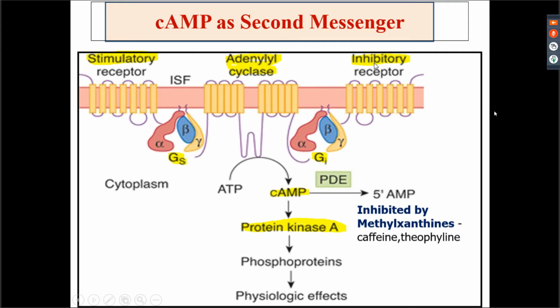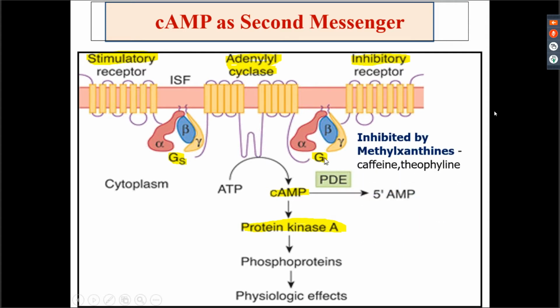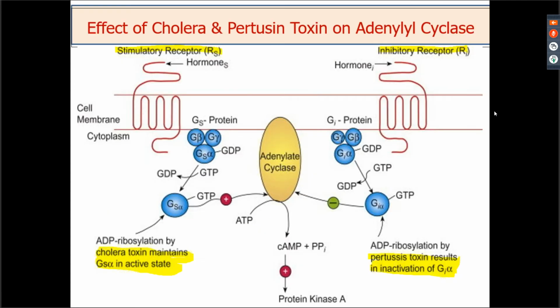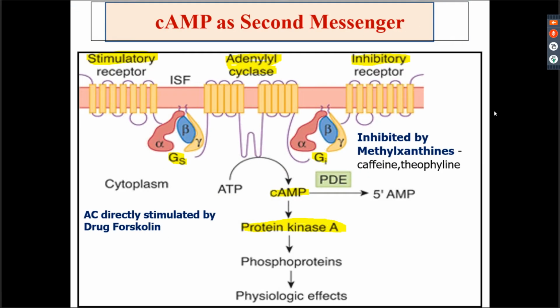Or there could be another ligand which is acting through inhibitory G protein, which causes the inhibition or lesser formation of cyclic AMP. This phosphodiesterase is inhibited by methylxanthines like caffeine and theophylline. This adenyl cyclase is stimulated by drugs. So there are multiple sites at which it can occur, and this is how cyclic AMP functions as a second messenger system.